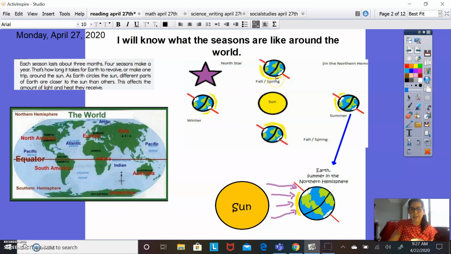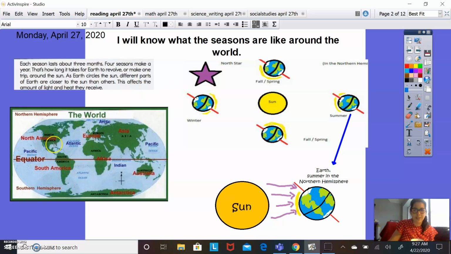We know that the earth is tilted on its axis as it's revolving around the sun. If you look at this black line here, that represents the equator. And as it's moving around, now I said this is the equator, right? The top part is the northern hemisphere, just like here, and then this bottom part is the southern hemisphere. And let's just talk a little bit more about that.